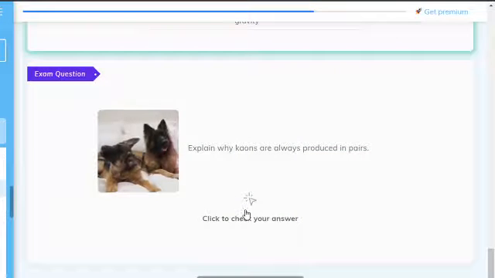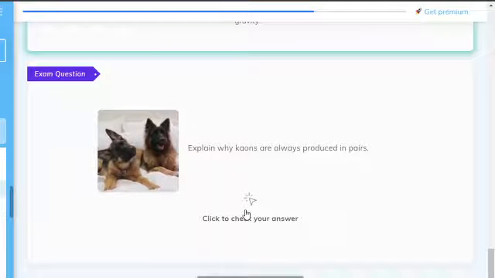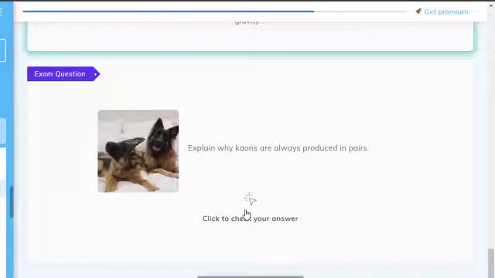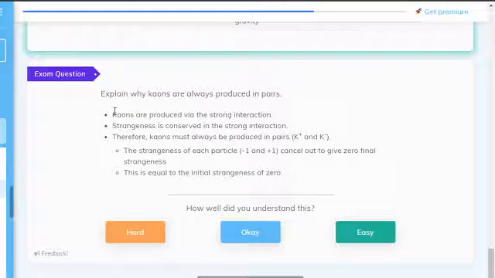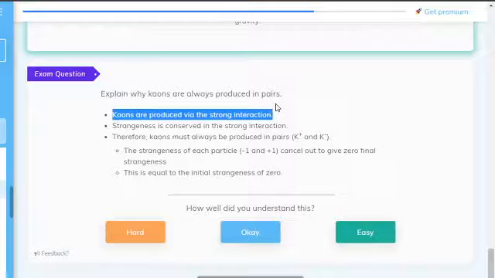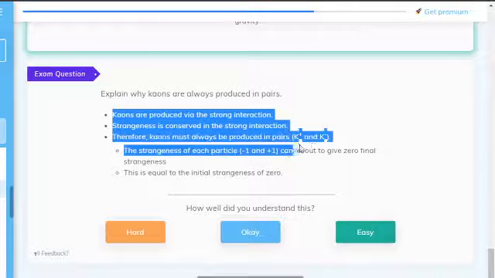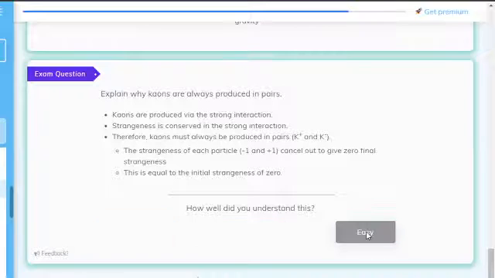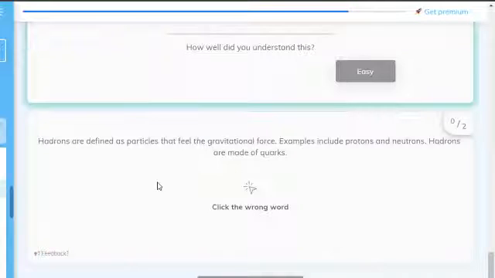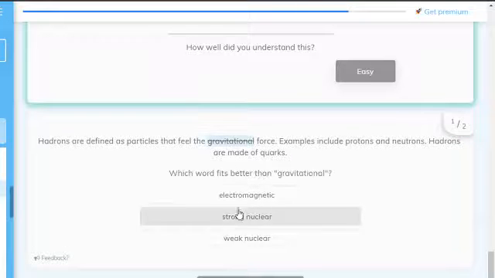So explain why kaons are always produced in pairs. It's because kaons are produced via the strong interaction, strangeness is conserved, therefore they must always be produced in pairs. Simple. Hadrons are defined as particles that feel the strong nuclear force.